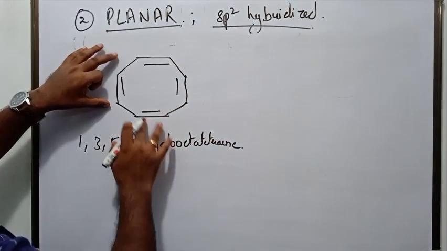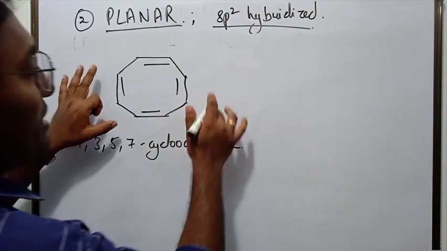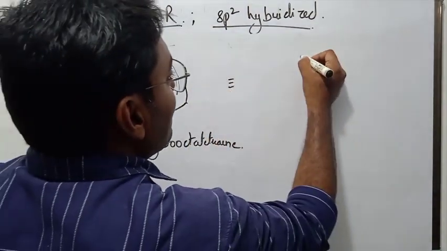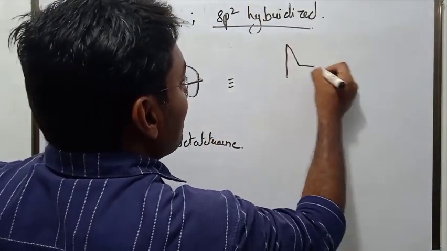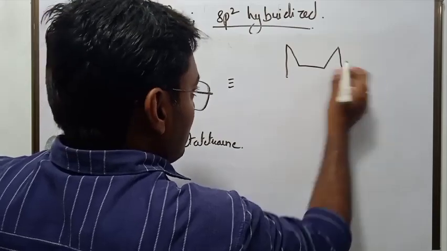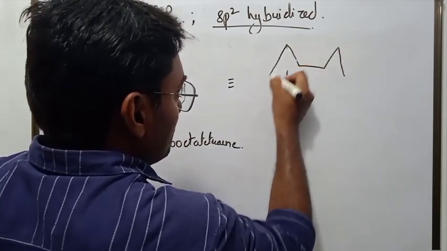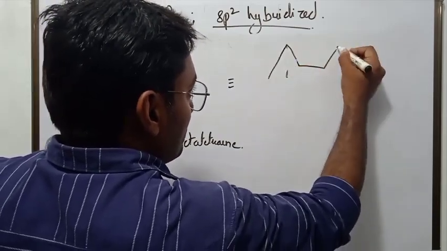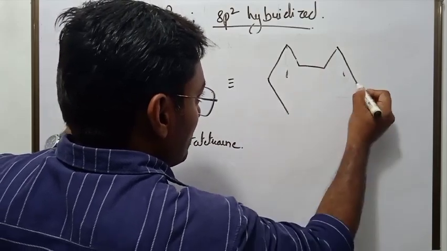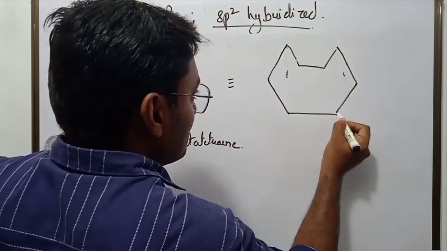This is the structure that we write on the board or on paper, but actually, its structure is like this. This is the actual structure of this.